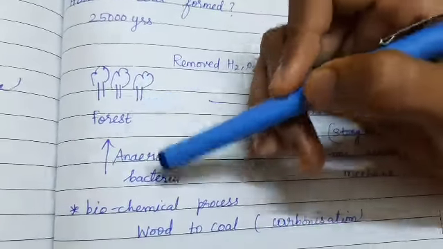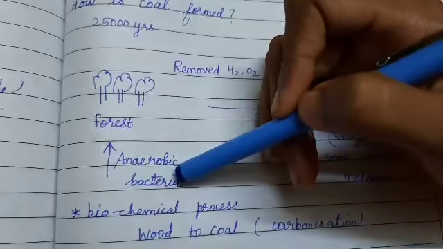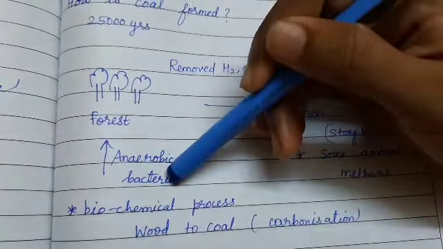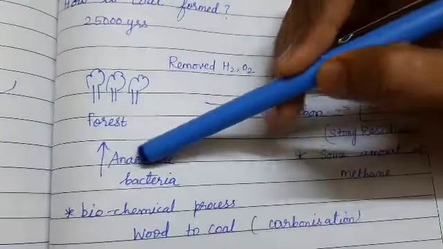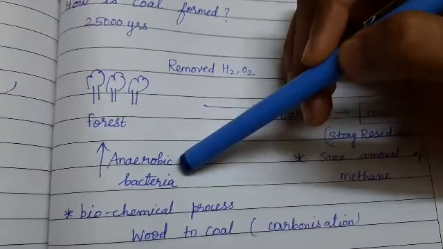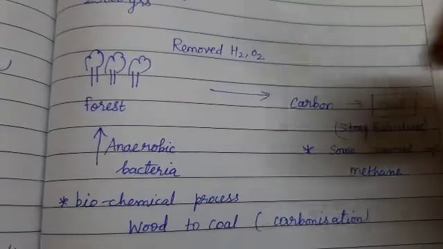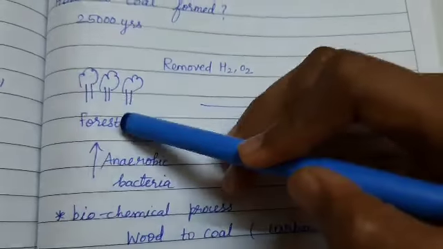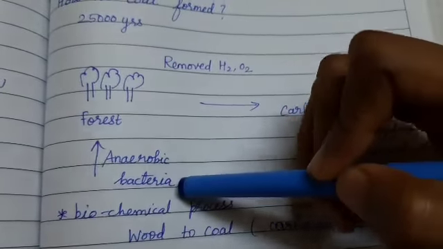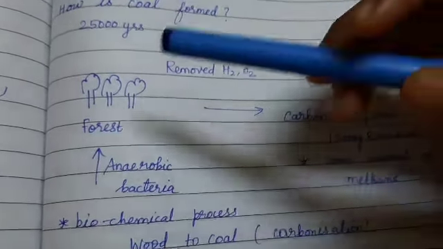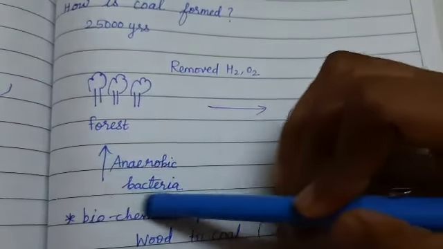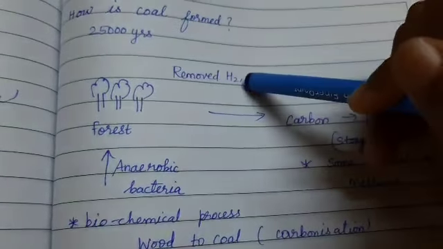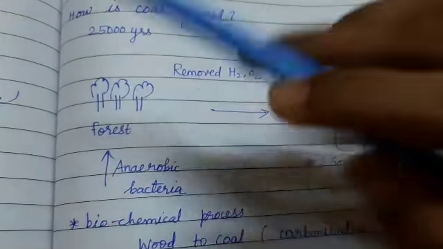So, this forest, by the action of anaerobic bacteria. Okay, we know that anaerobic means absence of oxygen. So, there is no oxygen. These bacteria will not live in the presence of oxygen. So, all the oxygen present in the forest will be removed by the anaerobic bacteria. By the action of these bacteria, the hydrogen and oxygen in the forest will be removed. Only the wood will be there.